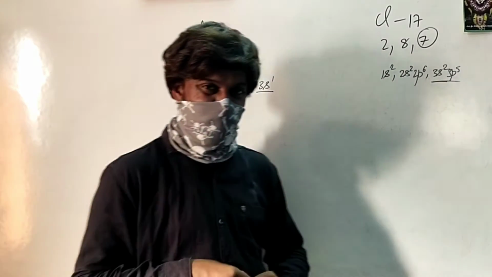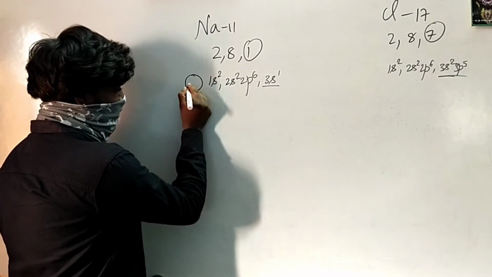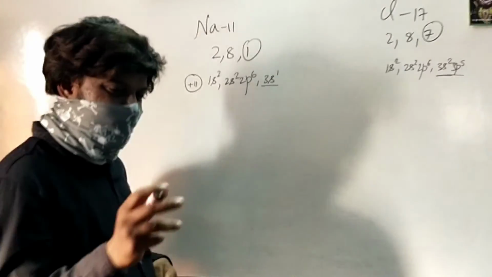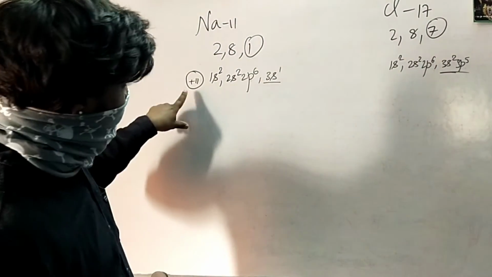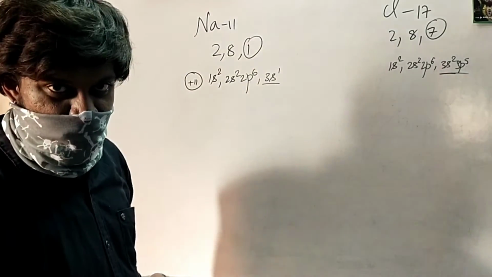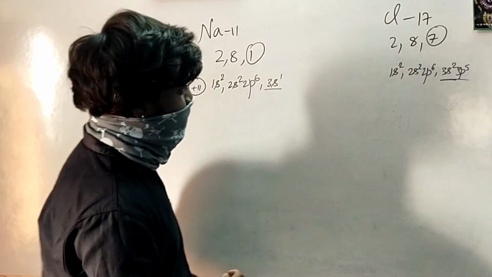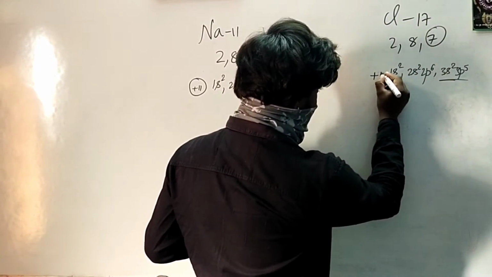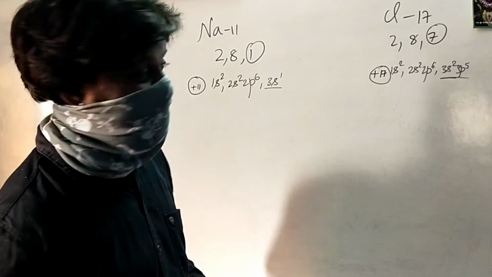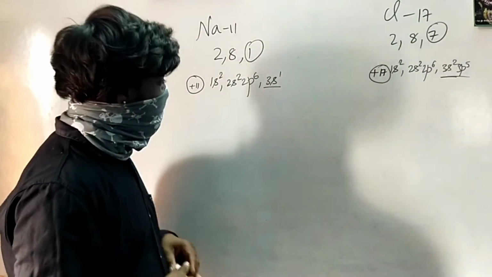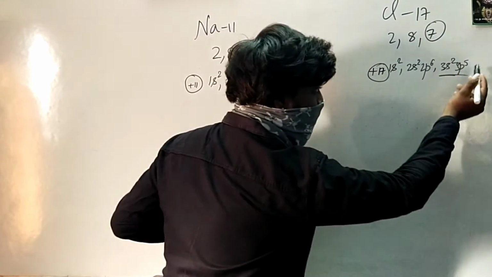See, sodium finds losing 1 electron to be more beneficial. Why? It is very clear, as we already know, that the nuclear charge of sodium will be 11 plus. If it has to gain 7 more electrons, this nucleus will not have the capability to hold. So the only way out for sodium to attain stability is by losing 1 electron. Whereas in chlorine's case, chlorine has 17 electrons, so the chlorine nucleus doesn't agree to give away 7 electrons. But it can afford taking 1 more electron. So what will happen? Your sodium will evidently transfer 1 electron to chlorine.